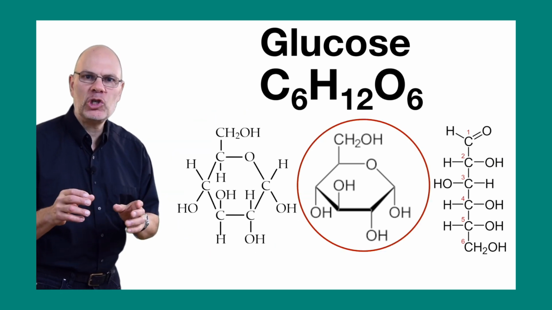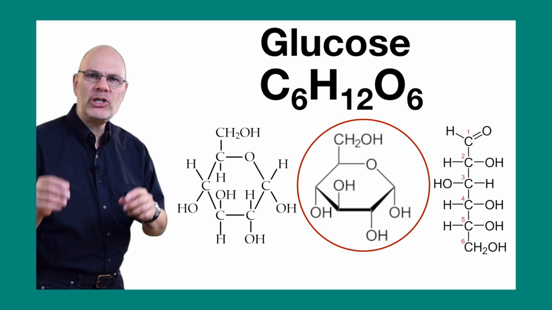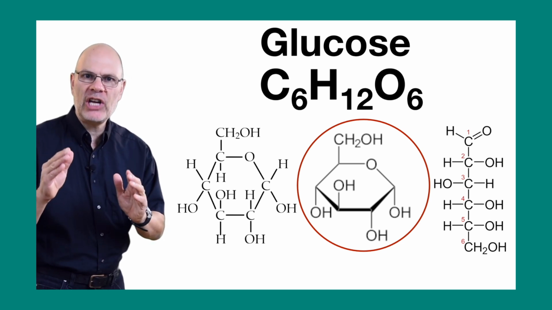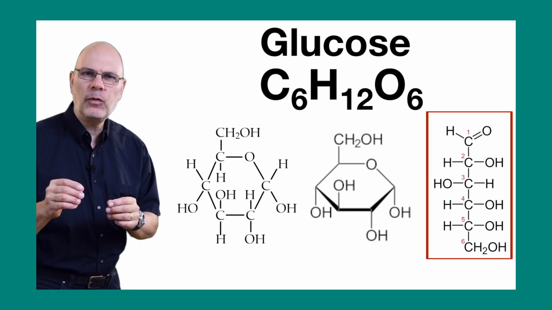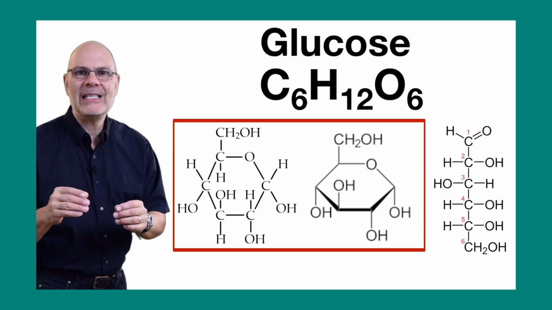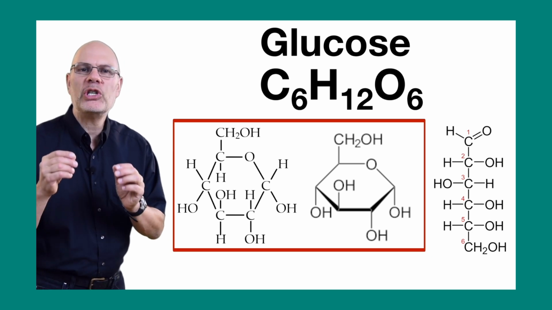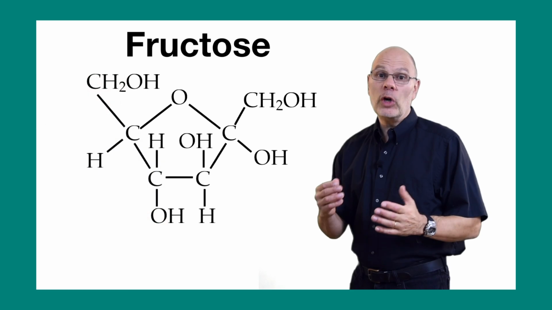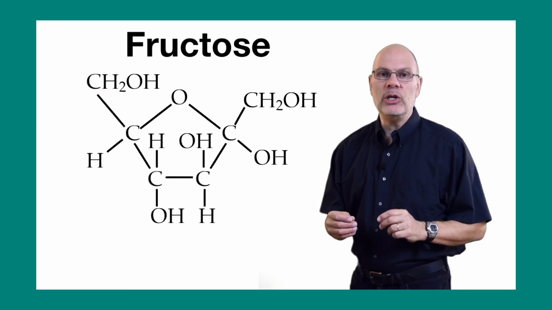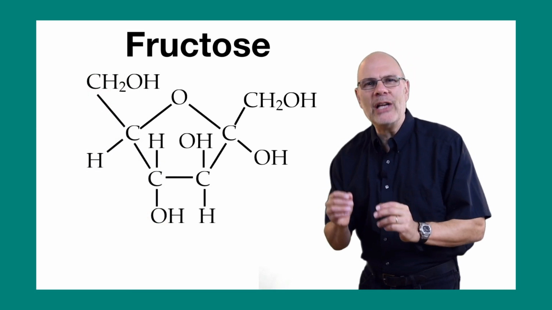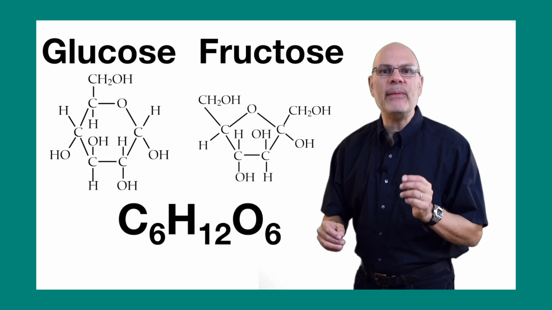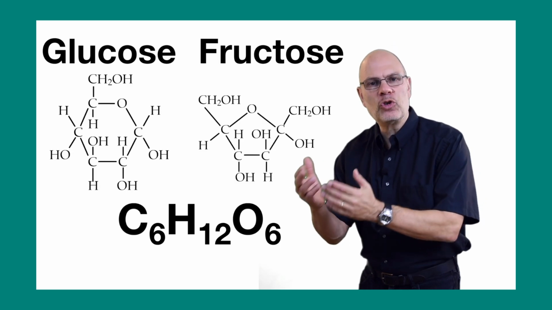Here's its full structural formula. An abbreviated structural formula, you have to imagine the carbon and hydrogen atoms at each angle vertex, and a chain form. In solution, which means in cells, in life, glucose is almost always in a ring. Fructose is another monosaccharide that you should know. It's a structural isomer of glucose, which means it has the same empirical formula, but a different structure.